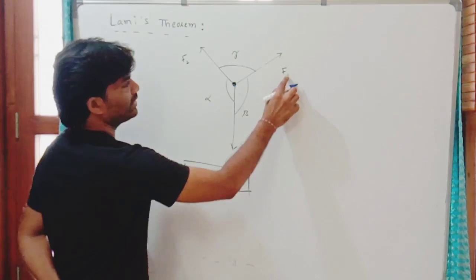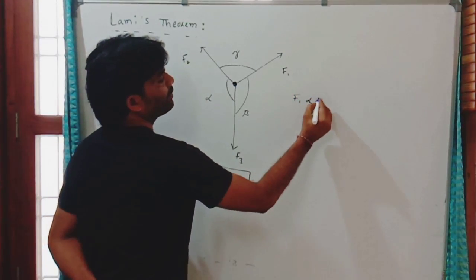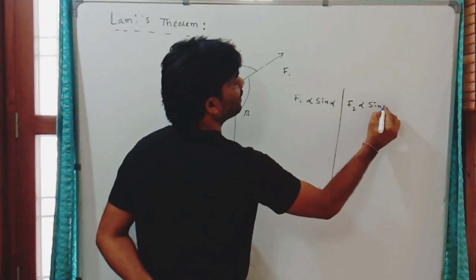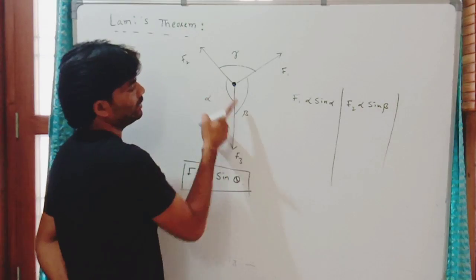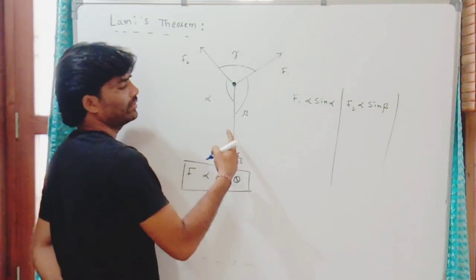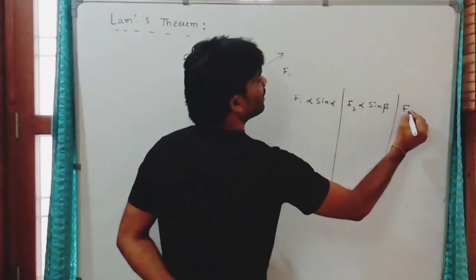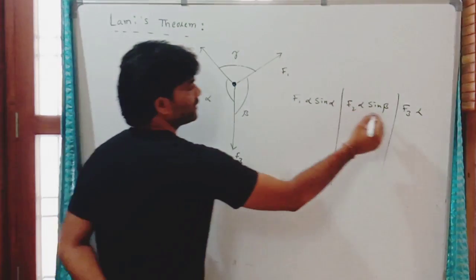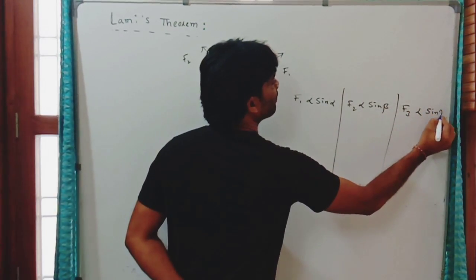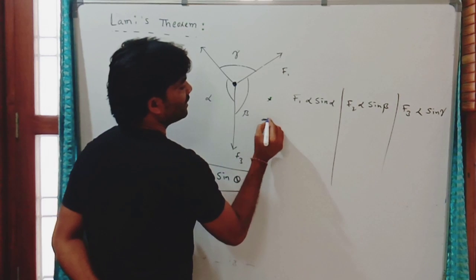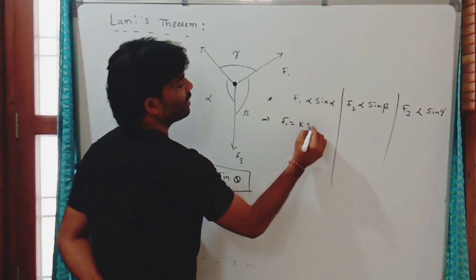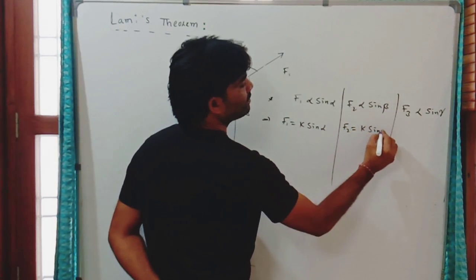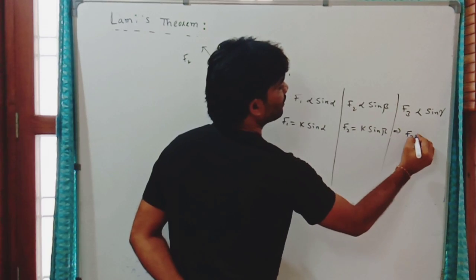So from that you can understand F1 is directly proportional to sine alpha, F2 is directly proportional to sine beta, F3 is directly proportional to the sine of the angle between these 2 forces, that is sine gamma. Now here the proportionality constant is some k: F1 equals k sine alpha, F2 equals k sine beta, F3 equals k sine gamma.